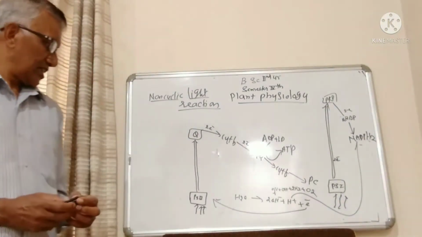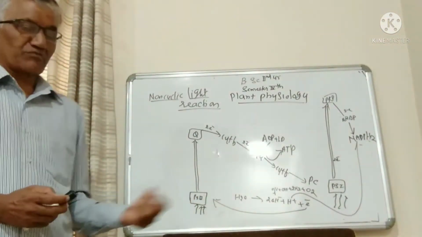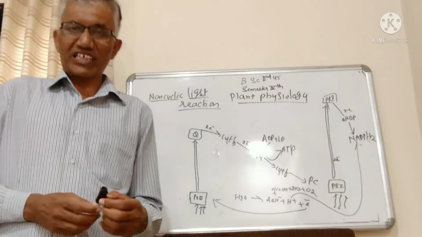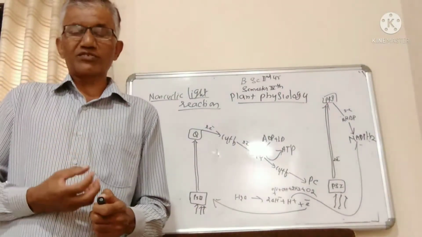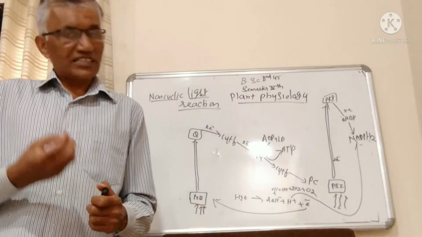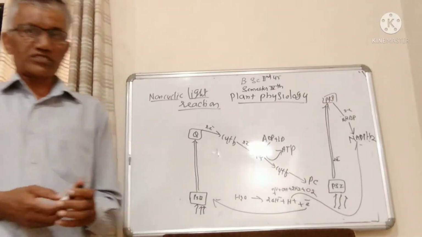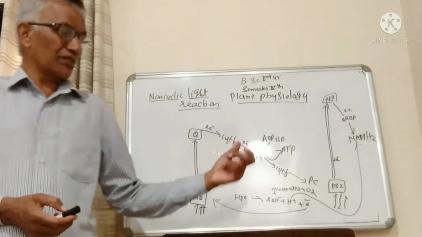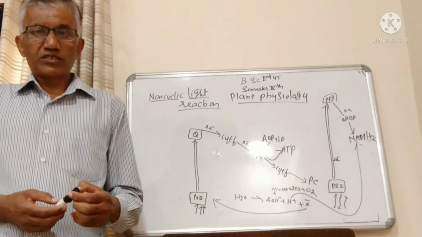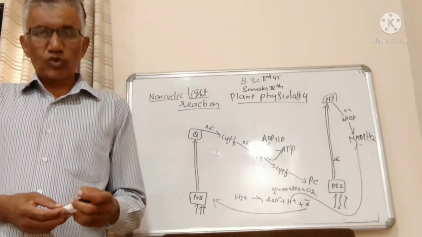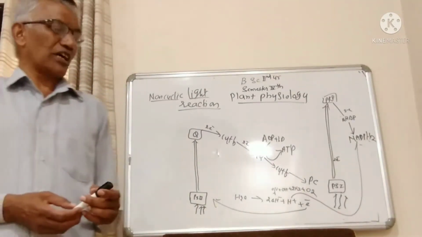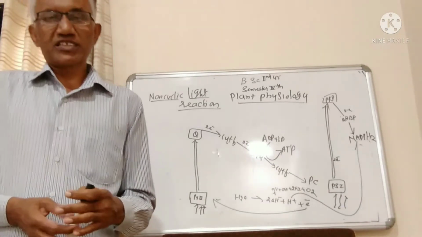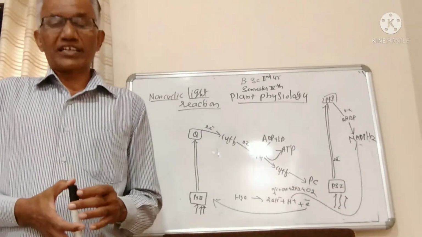For example, pigment system 2 has the capacity to absorb rays of light with a wavelength less than 700 angstrom, or 680 angstrom, and the pigment system 1 chlorophyll molecules have the capacity to absorb rays of light near about 700 angstrom.